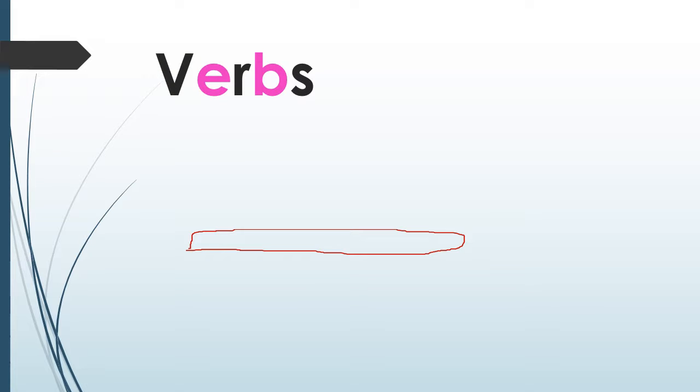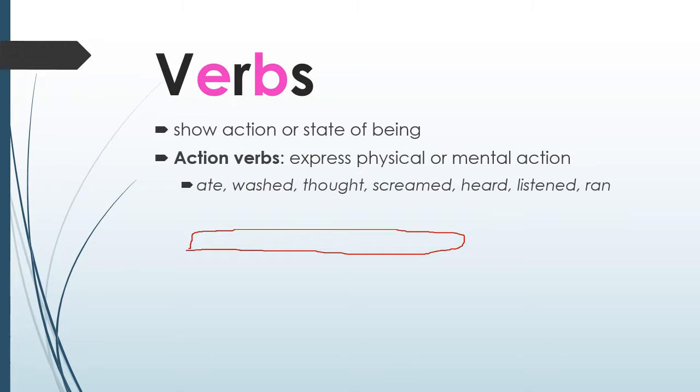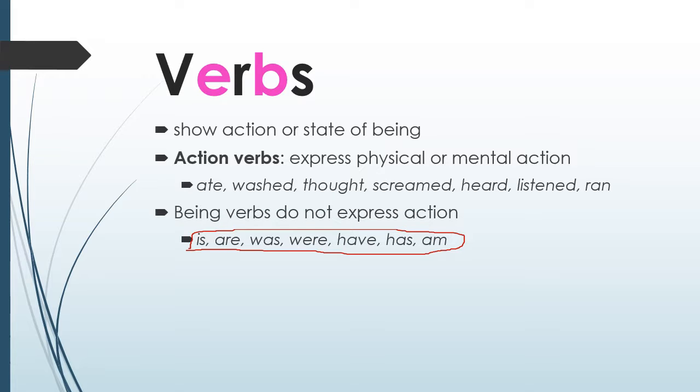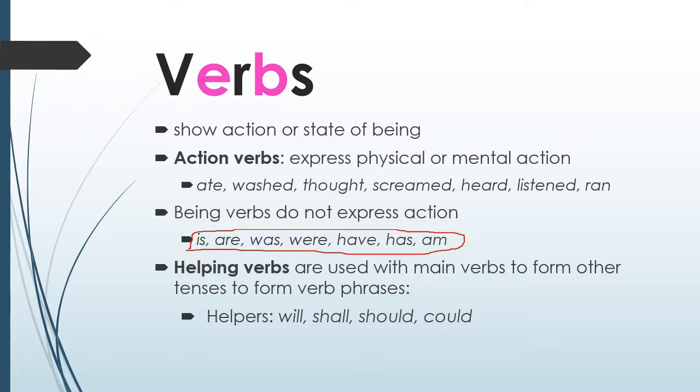Next, let's discuss verbs. Verbs show action or state of being. Action verbs express physical or mental action: ate, washed, thought, screamed, heard, listened, ran. Being verbs do not express action. Some common being verbs are is, are, was, were, have, has, and am. When you see those words, you know those words are verbs. And then a lot of verbs are helping verbs: will, shall, should, could. Also, these being verbs can also be used as helping verbs. Okay?